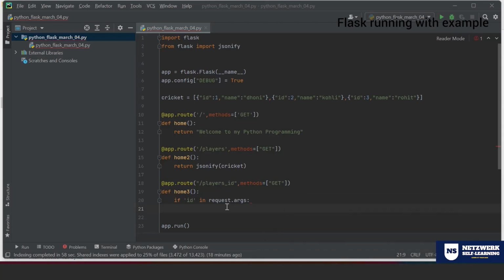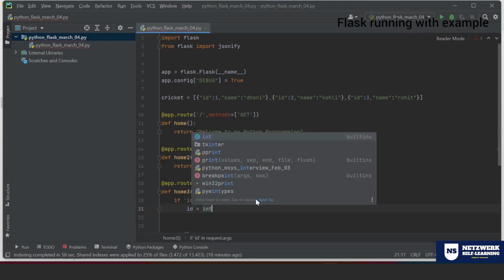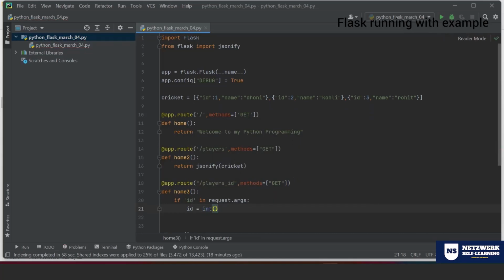What I did was I'm trying to see if the user enters in the URL with this key id. That's what I'm checking, whether this specific word id in lowercase is available in the request. If it is available, then what I'm going to do is id is equal to int of, I'm converting something to an integer. What integer?